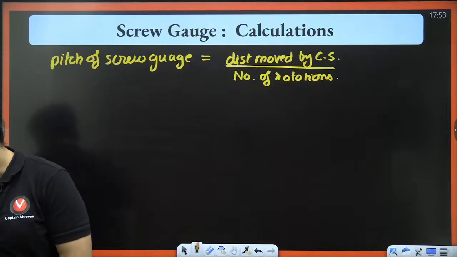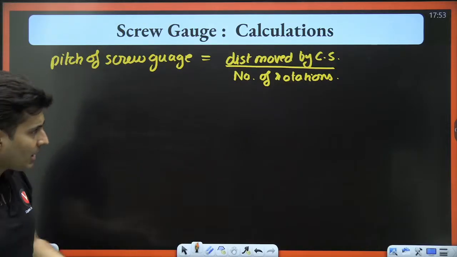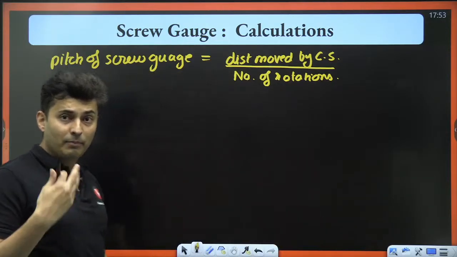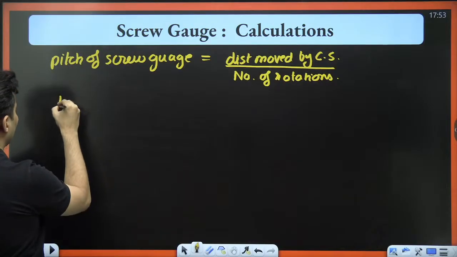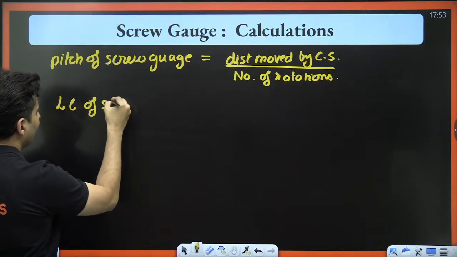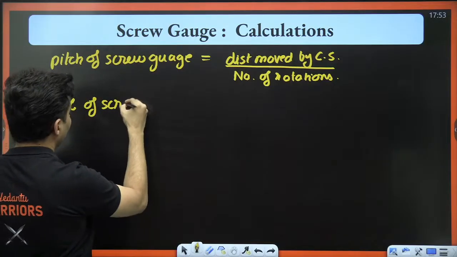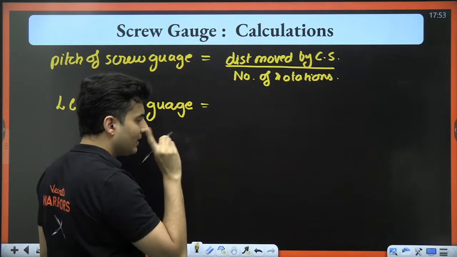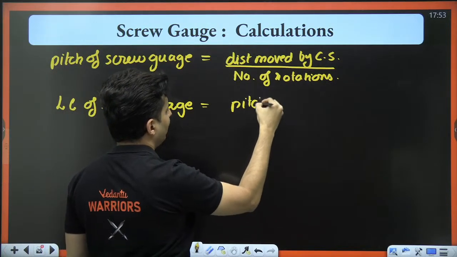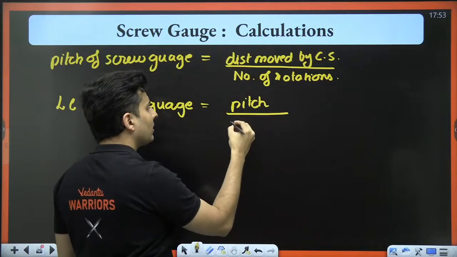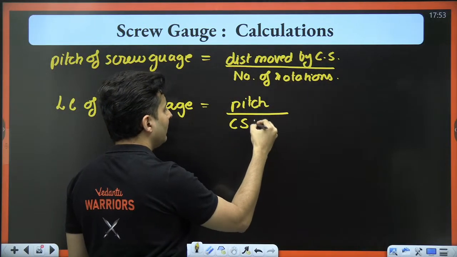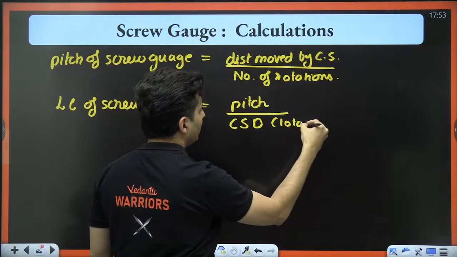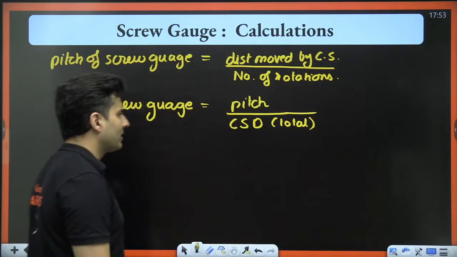Very nice. Now, once you get to know the pitch, then comes the least count of the screw gauge. The least count of the screw gauge is nothing but the pitch divided by the total number of divisions on the circular scale.